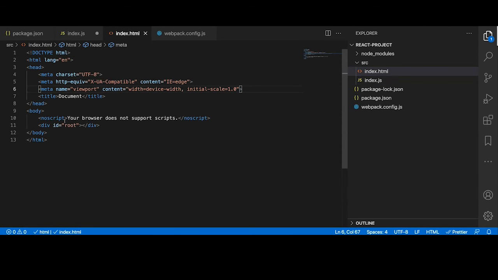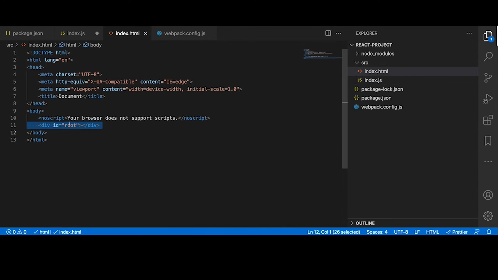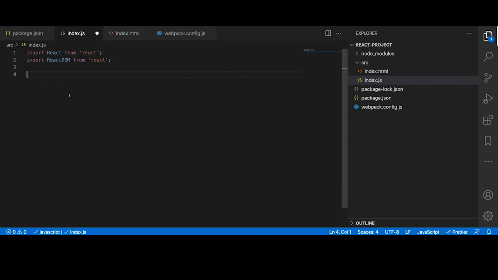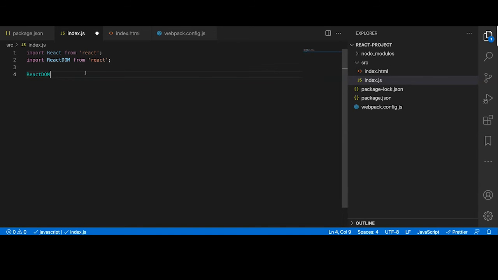In the index.html we just have one div. What we'll do is create one simple hello world text message, and append that message to our root tag. So we need to render that component into the root element. For that, we'll say ReactDOM.render. It takes a component and where we want to render it.